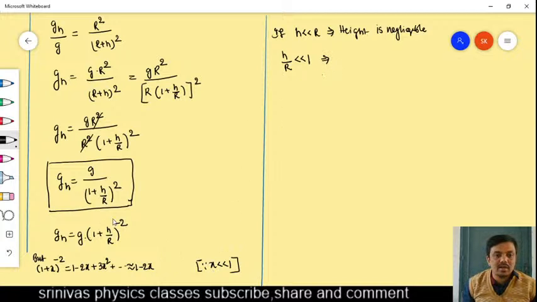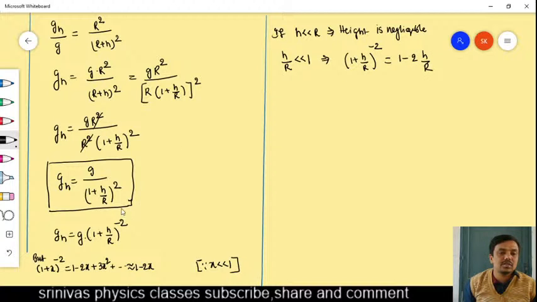This condition is obeyed. You see here (1 + h/r)^-2. What can we write here? (1 + h/r)^-2 is similar to (1 + x)^-2, but here x is less than 1. If so, then (1 + x)^-2 we write as 1 - 2x. X is what here? h/r. Right? So 1 - 2h/r we write.